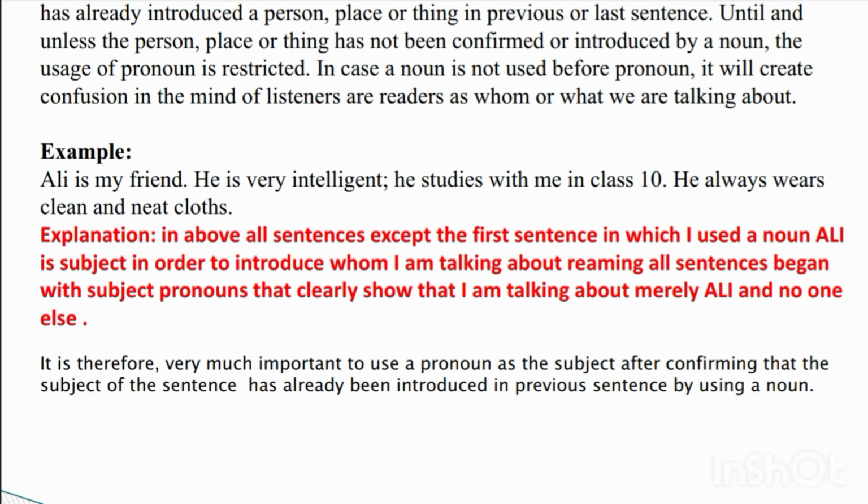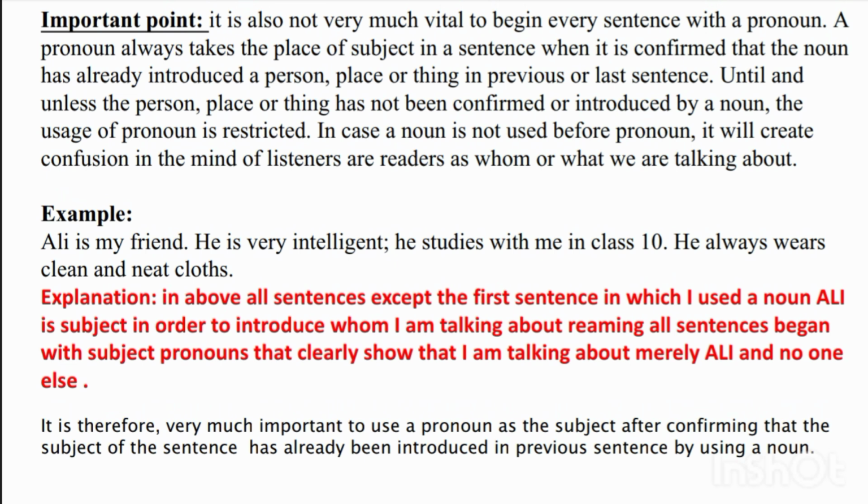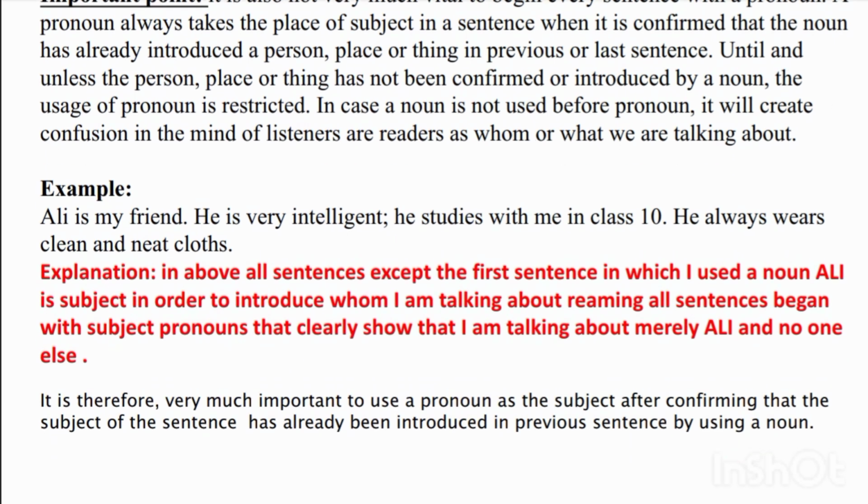So that's all from the previous lecture's important points. After making examples, we can easily understand that until a person, place, or thing is introduced by a noun, a pronoun should not be used before it, to avoid confusing the listener or reader about what we are talking about. So let's see the explanation.